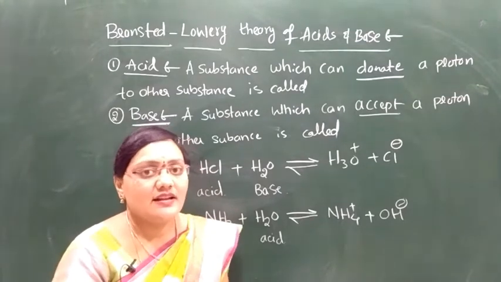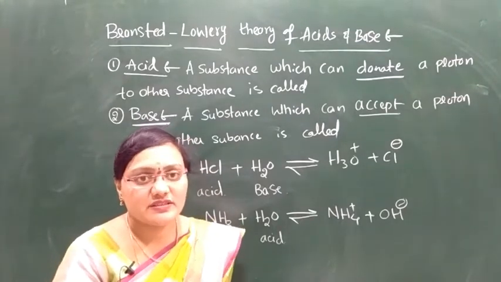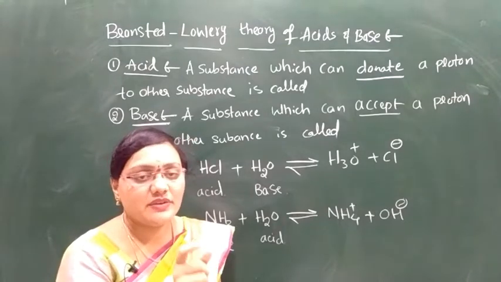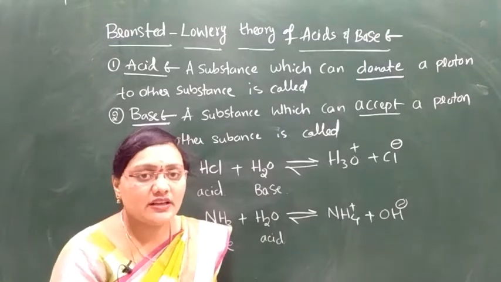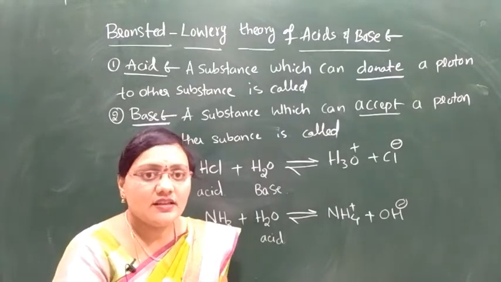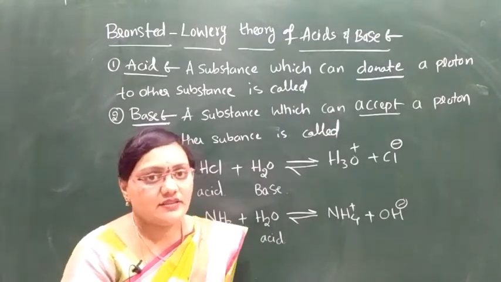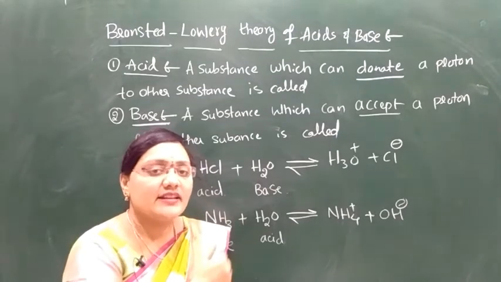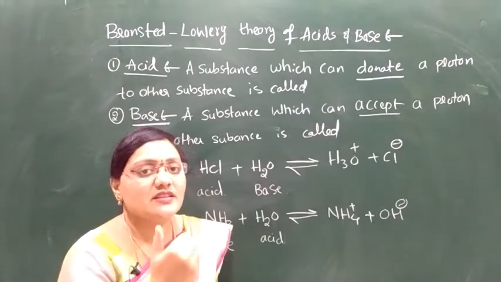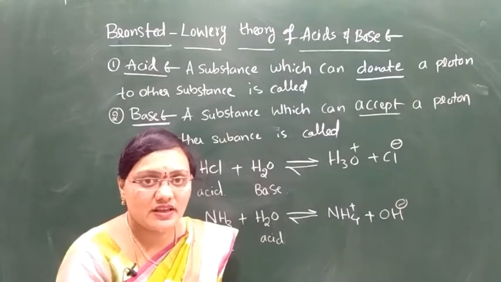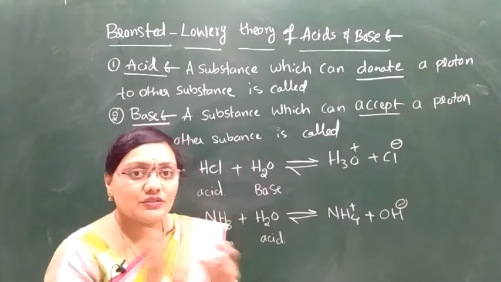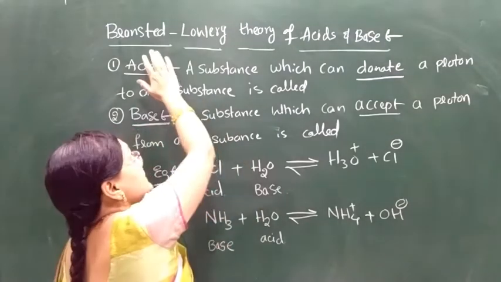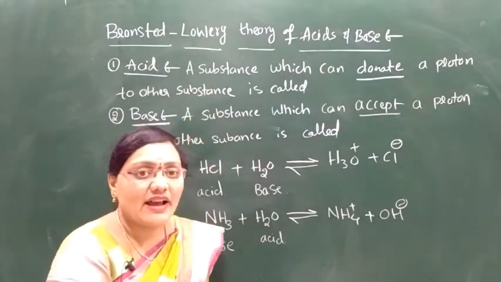First, the Arrhenius acid and base. The definition of an Arrhenius acid is a substance which contains hydrogen ions, which produces H plus ions. A base is a substance which produces OH minus ions. But the Bronsted-Lowry theory of acids and bases is totally different.